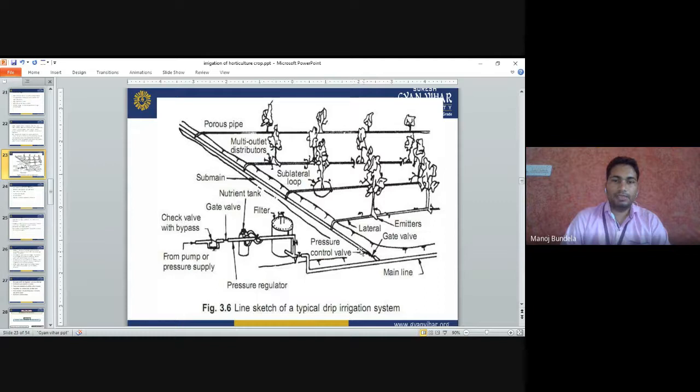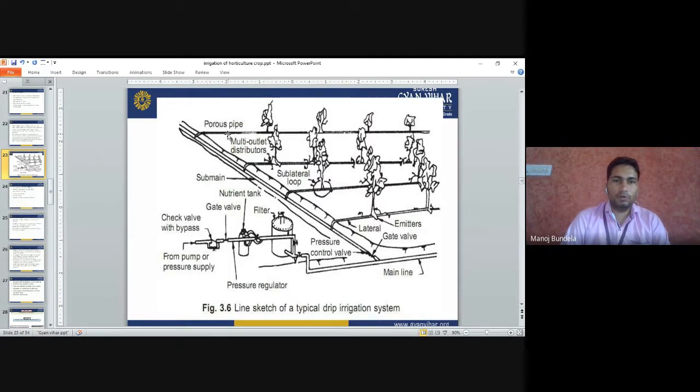From this main line, these are the sub lines. This is the main line, and these are the sub lines. This is the gate valve, which we can open and close. From this, the water will be supplied and go to the laterals. 1, 2, 3, 4. All of these are called laterals. From the sub line, the laterals will go.